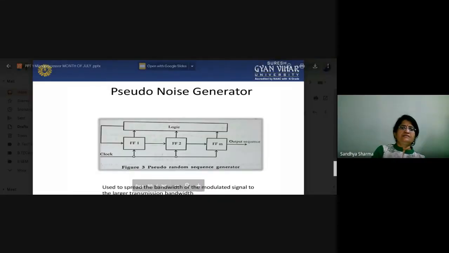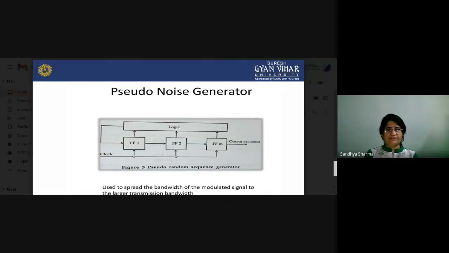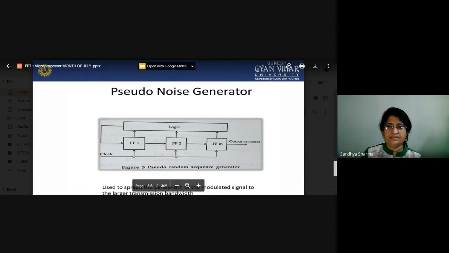So this is basically the PN noise generator. Here three flip-flops are used and there is some logic, and by using this logic we can generate the random sequence of our PN generator.